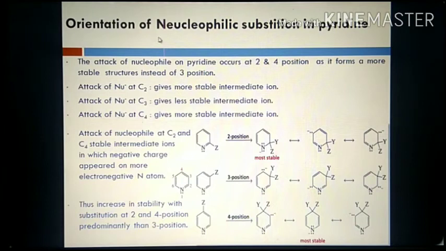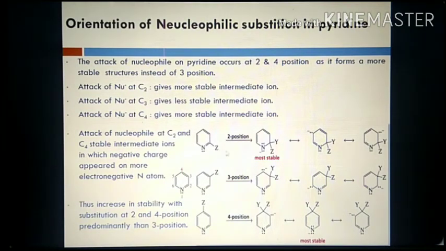Now let us see the orientation of nucleophilic substitution reactions. We have seen that the electrophile, a positively charged species, attacks at the 3 position. Now let us see the nucleophile. A nucleophile is a negatively charged or electron rich species. Again you have the second carbon, third carbon and fourth carbon, so the nucleophile can attack at 2, 3 and 4. Let us see which one gives the more stable intermediate ion, as that will be the favored attack.